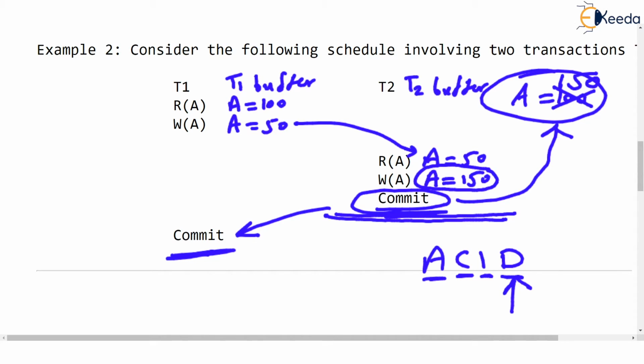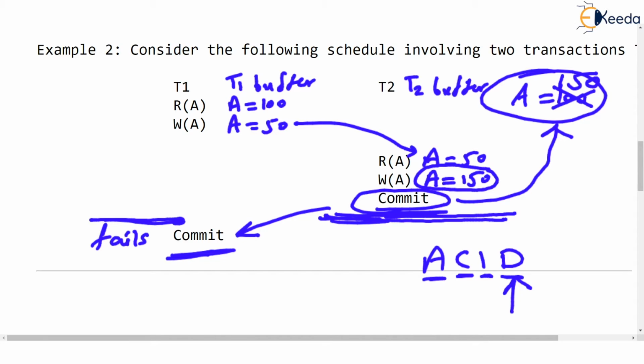Okay, now what? T2 has ended. Now T1 resumes, and let's say that T1 fails just before committing. Listen, T2 has already finished after committing, but now T1 fails over here. You observe, due to possibly a hard disk failure, or a power failure, or any such software or hardware failure, T1 fails.